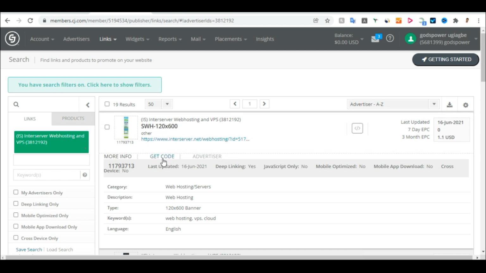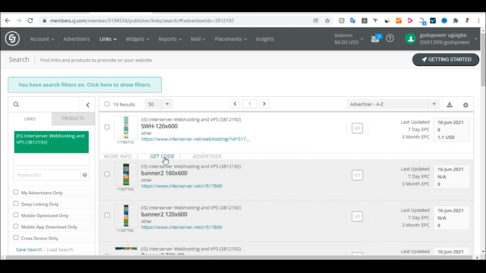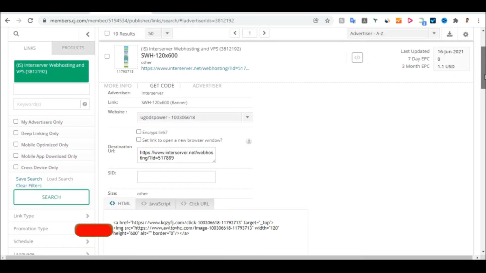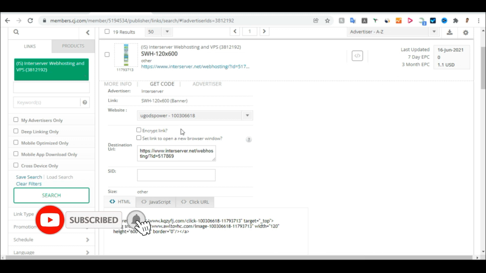Once you click on this section, you will come to this section that says get a code. Click on get a code. Once you click on get a code, just scroll down again for you to see the screen very well. As you can see, the screen is a little bit small. So you can click on that. You can see that is on info.